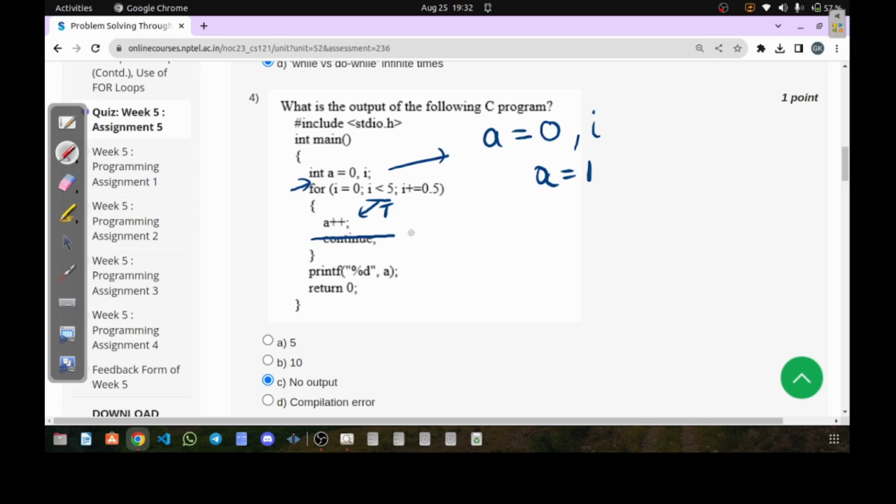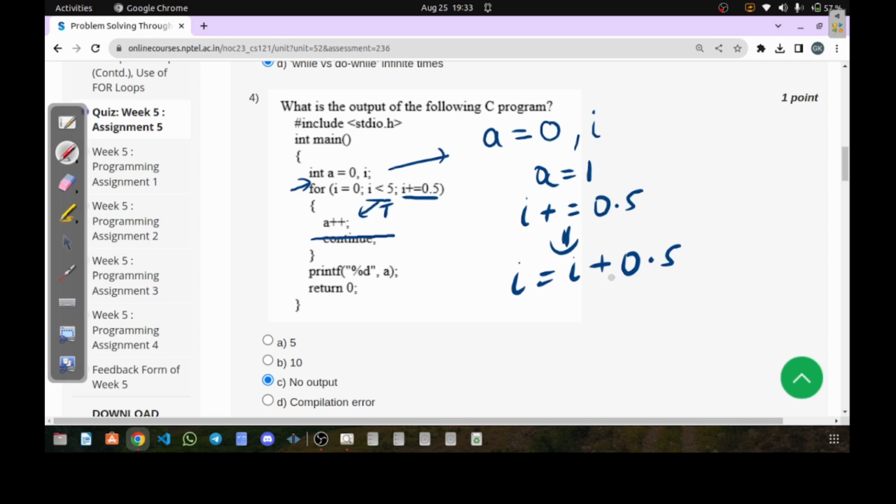Okay, so we will not be thinking more about continue, and we'll go to the updation part. In the updation part is written here I plus equal to 0.5. Which means I is equal to I plus 0.5.